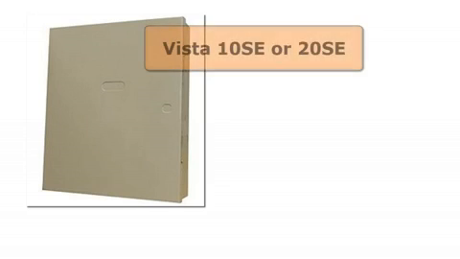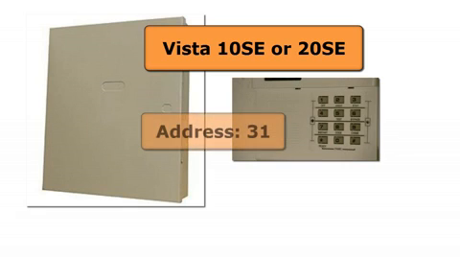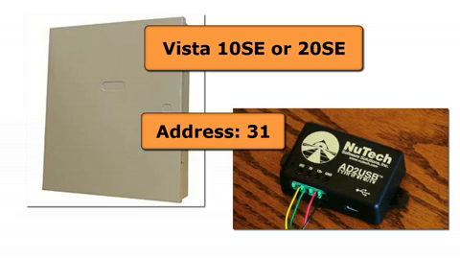Some older panels, such as Vista 10 SE or 20 SE, don't have any addressing. All keypads attached to these panels must be set to address 31. No alarm panel programming is needed. Simply configure your AD2USB to address 31 to add it to your alarm panel. Now you're ready to make some very simple wiring connections.